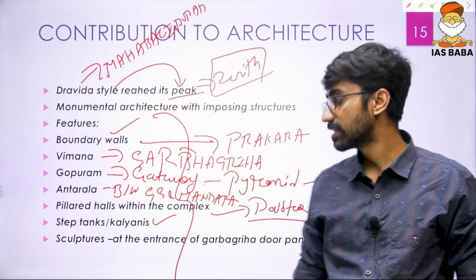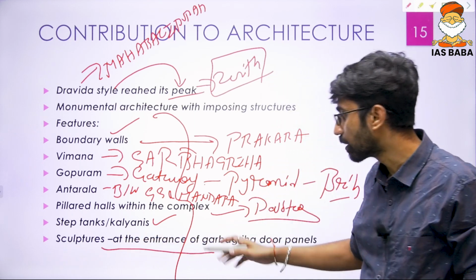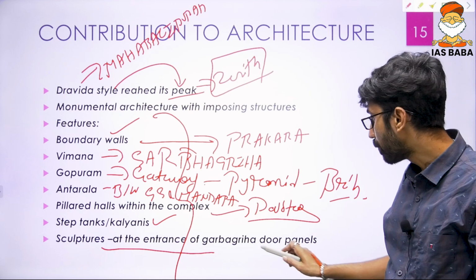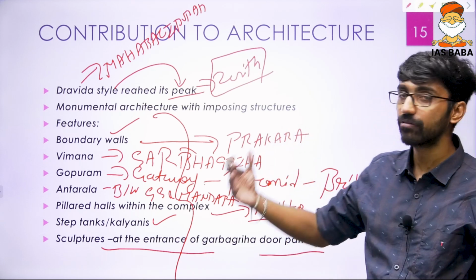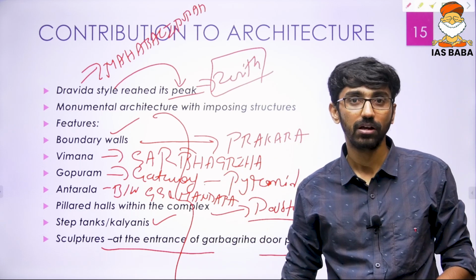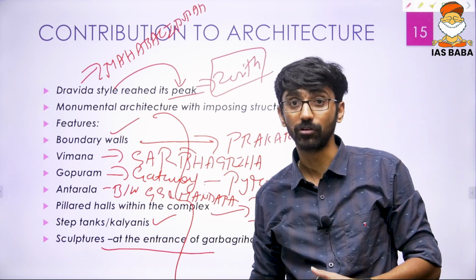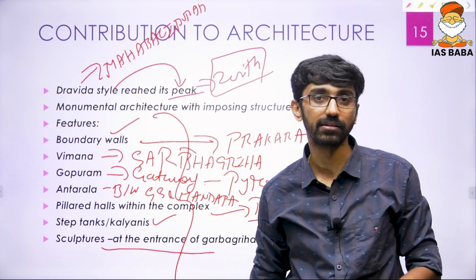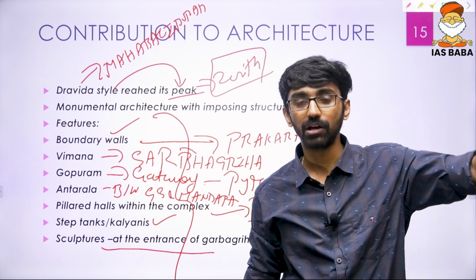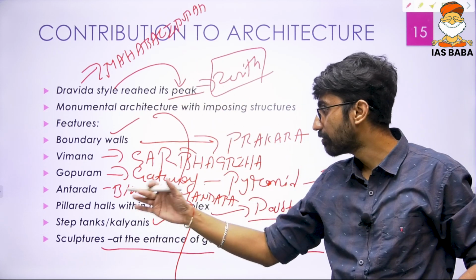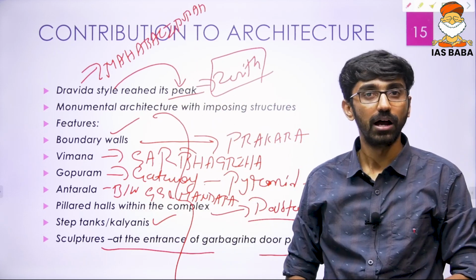And another feature is the sculptures at the entrance of the Garbhagriha hall, that is on the door panels of the Garbhagriha. So this is how the architecture started to evolve. They started to become very big and elaborate, which can be seen from very great distances. This began with the Pallavas, and now look at the different features that evolved under the Cholas.